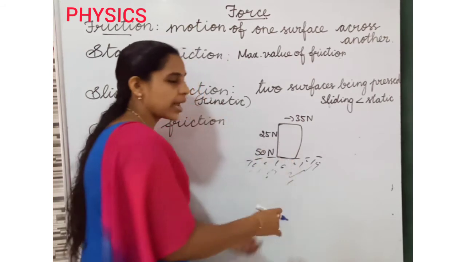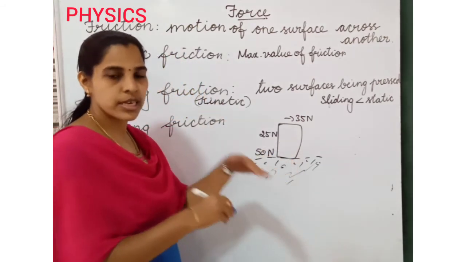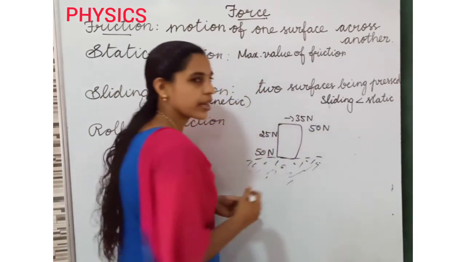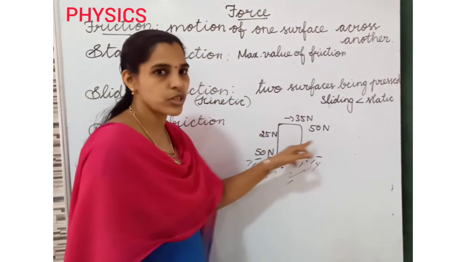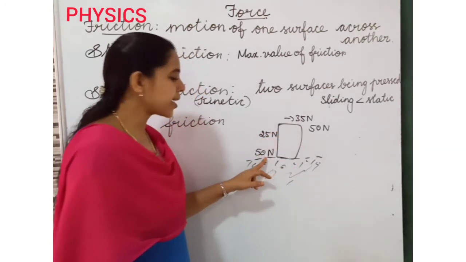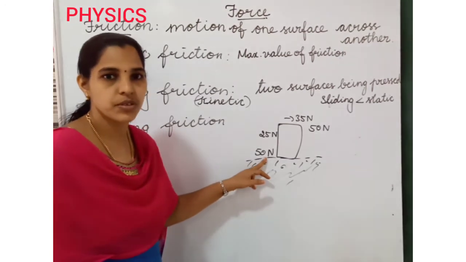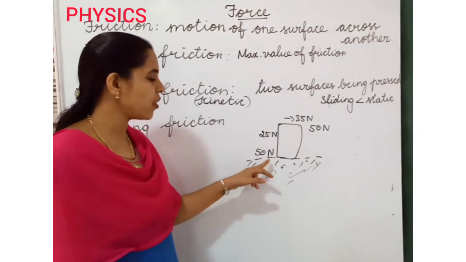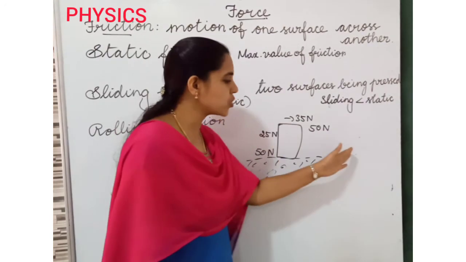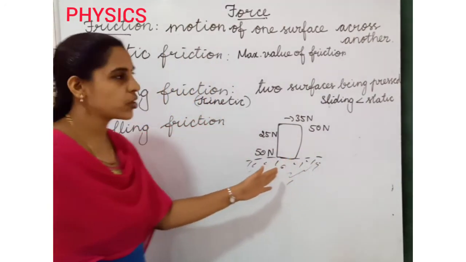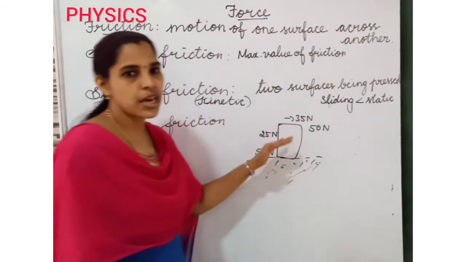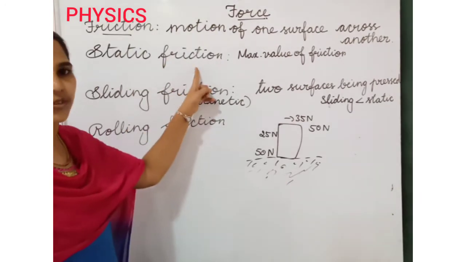Again I need to give more force. Now I am giving a force of 50 Newton to the washing machine. It can move, because this is the maximum value of static force. 50 Newton is the maximum value of static force. Now I can move the washing machine from this place to this place. Do you understand this? Maximum value of friction between the two surfaces is called static friction.